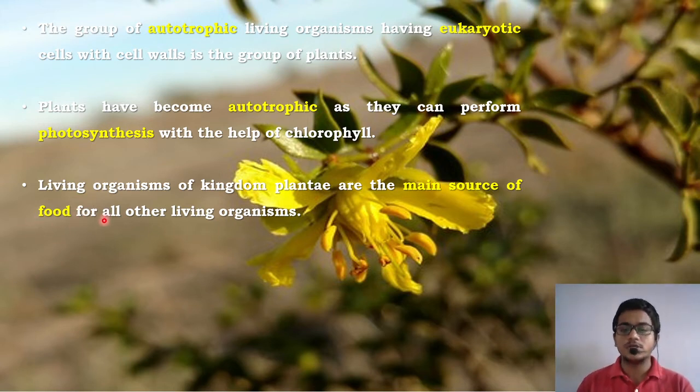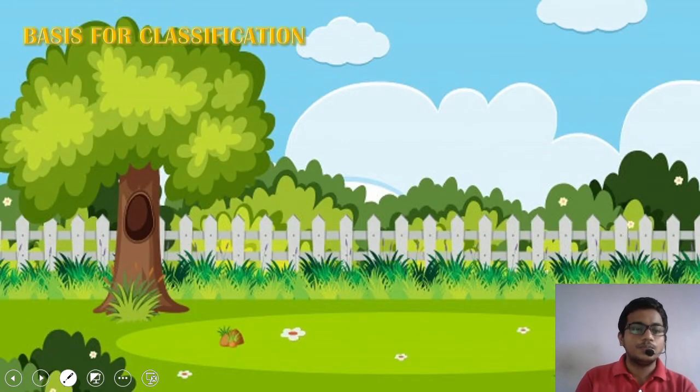Because they are autotrophs, they prove to be a source of food for other living organisms which are dependent on something else for food. Now let us study what the basis of classification under kingdom Plantae is. Inside kingdom Plantae also, plants are divided into various categories. Which criteria were considered for classification of plants?